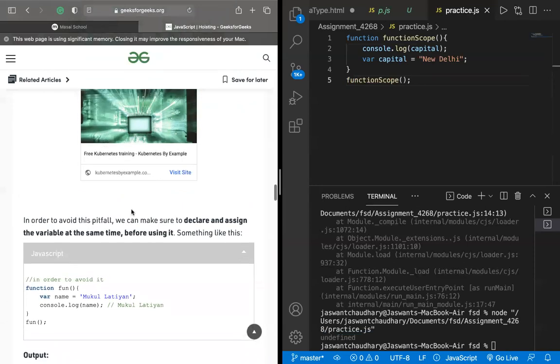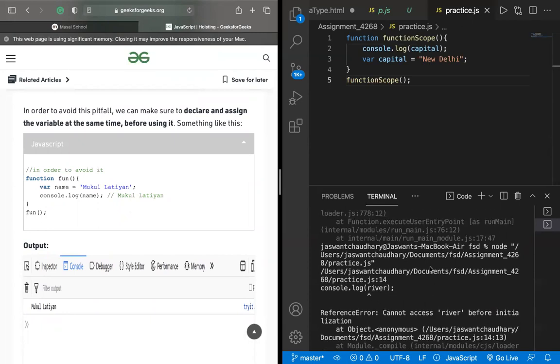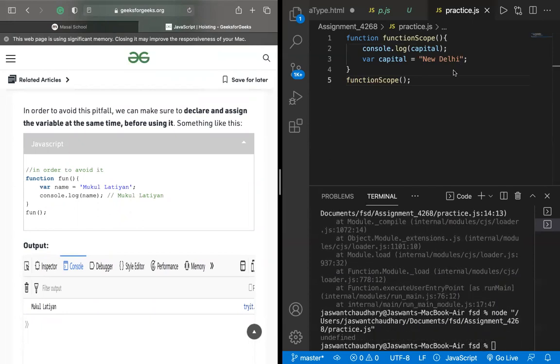Whenever your compiler throws an error while compiling a program, like a reference error saying you cannot access the variable before initialization, the first thing that should strike your mind is that you must be accessing a variable that has not been hoisted, because you are declaring it later.